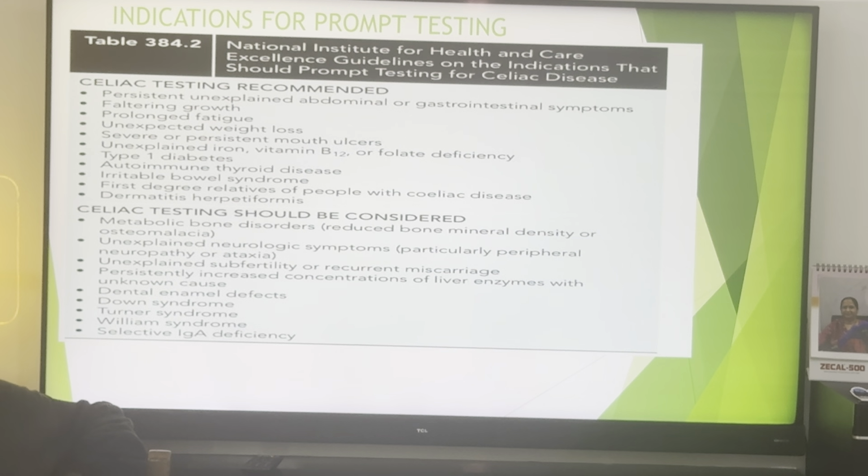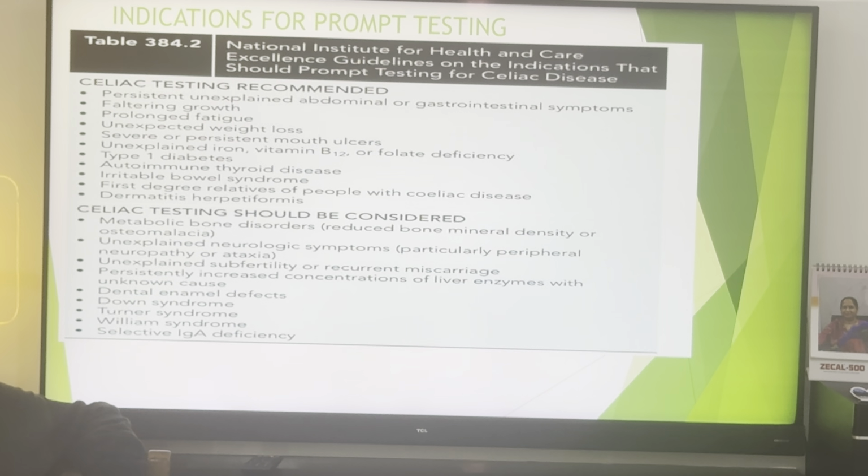Coming to the indications for prompt testing, the National Institute for Health and Care Excellence guidelines say the indications that should prompt testing for celiac disease are: persistent unexplained abdominal or GI symptoms, faltering growth, prolonged fatigue, unexplained weight loss, severe and persistent mouth ulcers, unexplained iron, B12 and folate deficiency, type 1 diabetes in children, autoimmune thyroid diseases, irritable bowel syndrome, first degree relatives of people with celiac disease, and dermatitis herpetiformis.